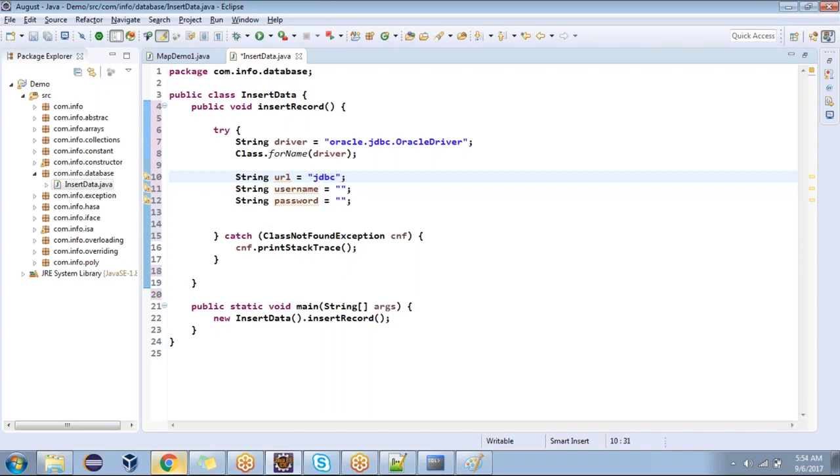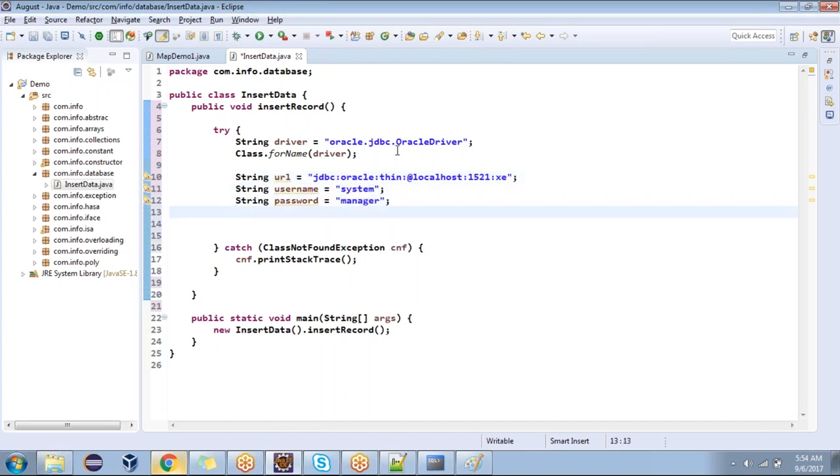JDBC colon. I'm going to use Oracle. Oracle colon, colon, @localhost colon 1521 colon xe. My username is system. Password is manager. Okay. You guys are with me?